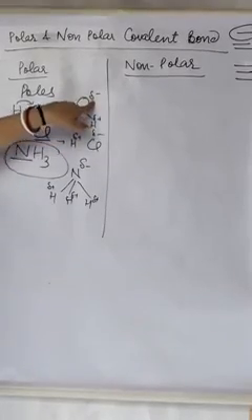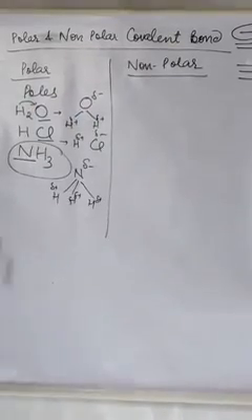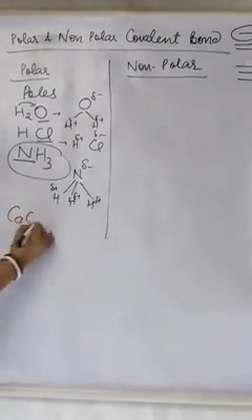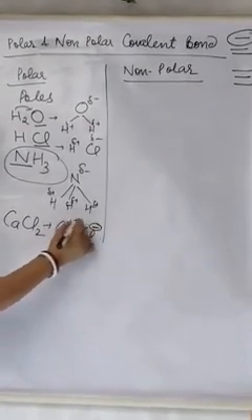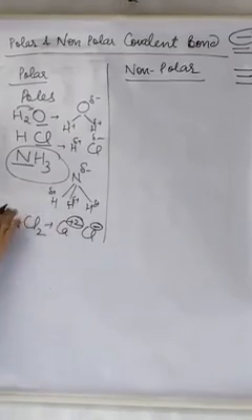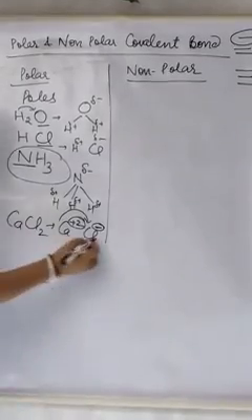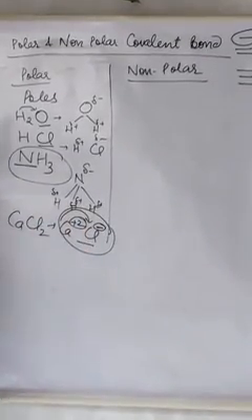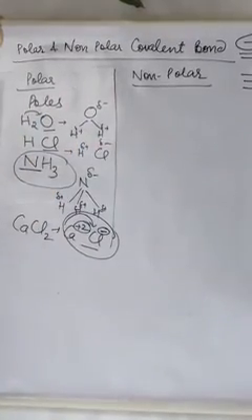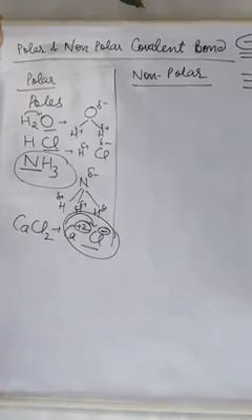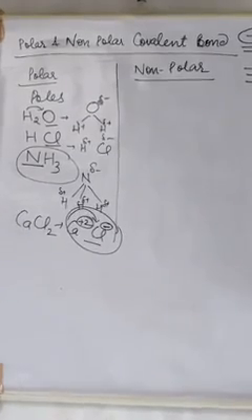Here partial charges form. Partial, not fully charged. Suppose we are talking about CaCl2. Here Ca, calcium will acquire +2 and Cl will acquire -1. Full charges are forming, no partial, because it has donated the electron to chlorine and chlorine has accepted. That is why this is fully charged. Fully charged means ionic bond. Here it has not donated the electron, it has attracted the electron towards itself, not into its orbit but towards itself. That is why they acquire a partial positive or partial negative charge.